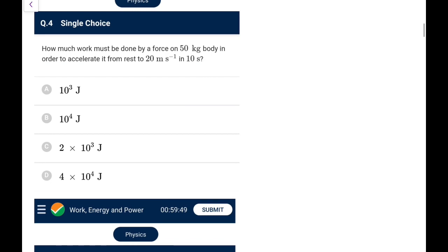How much work must be done by a force on a 50 kg body in order to accelerate it from rest to 20 in 10 seconds? So rest to 20 in 10 seconds, definitely the acceleration would be 2 meter per second square.